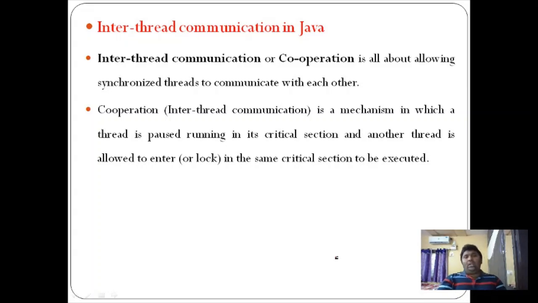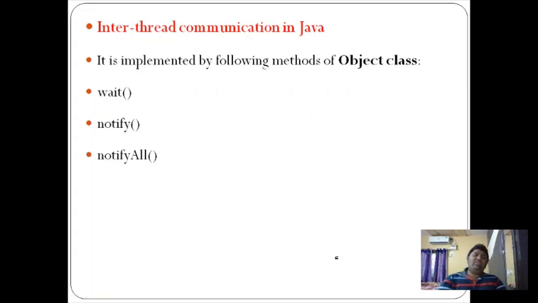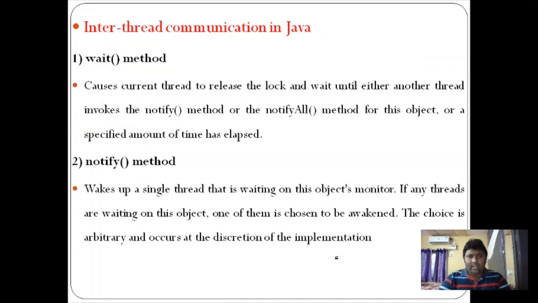We can achieve inter-thread communication in the Java programming language by using three methods: wait, notify, and notifyAll. What is wait? Wait is the method we use when, for example, we need to wait for a particular thread to be released. One thread has already locked the resource and is using it, and we need to wait for that thread to release the lock. At that time, we use the wait method.